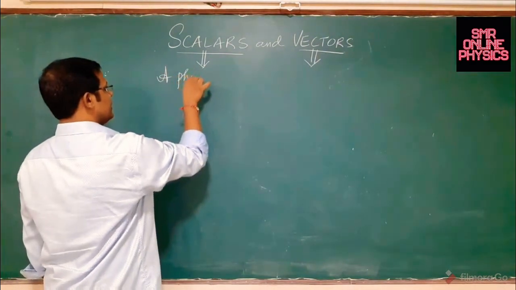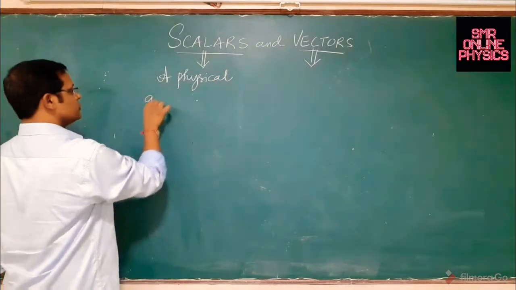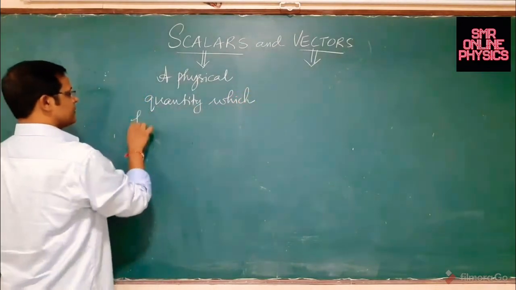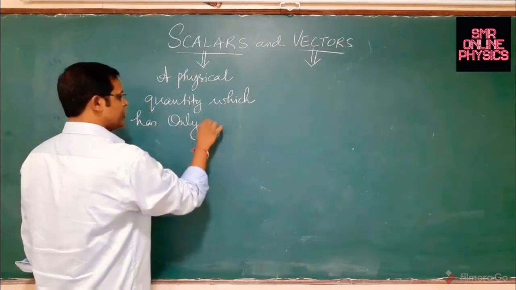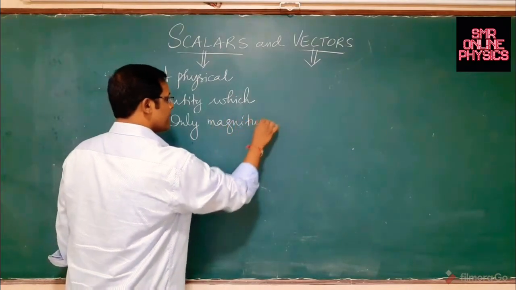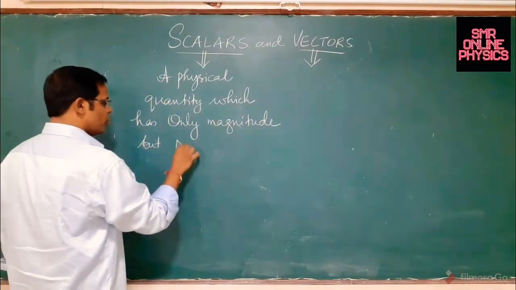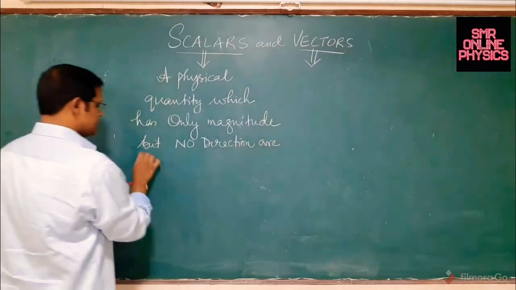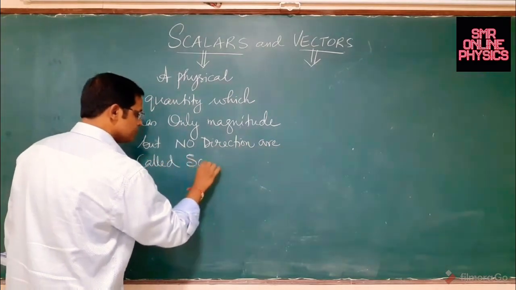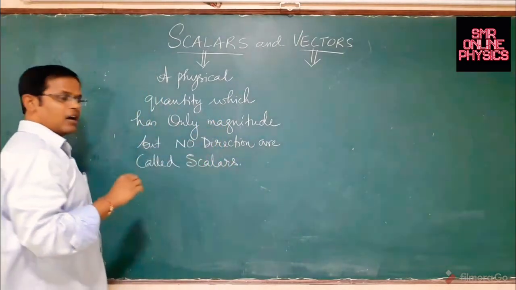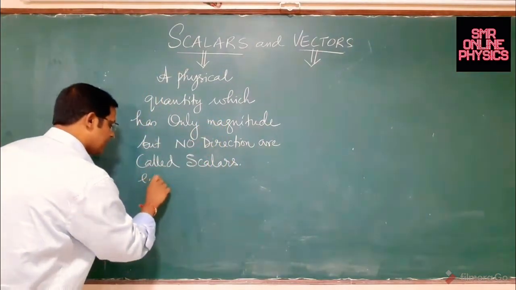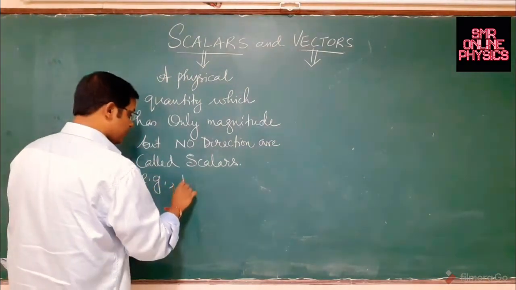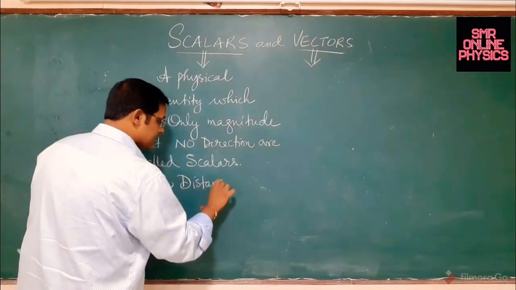A physical quantity which has only magnitude but no direction is called a scalar quantity. Very simple. Called scalars or scalar physical quantities. Immediately we can write down examples which we are going to discuss in physics. We can always start with saying distance traveled is a scalar.